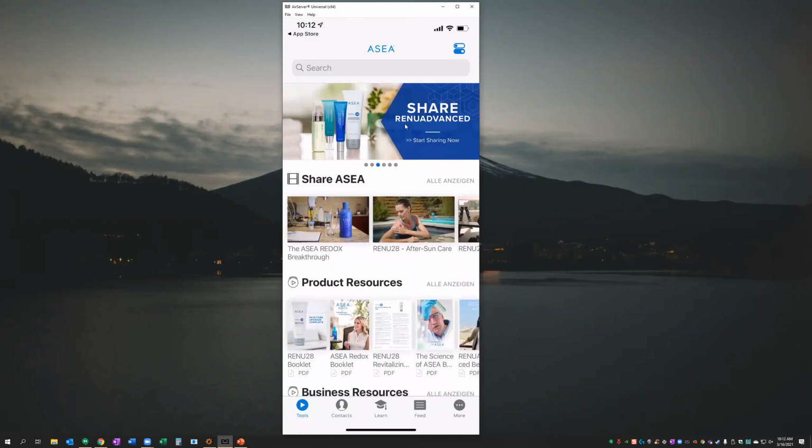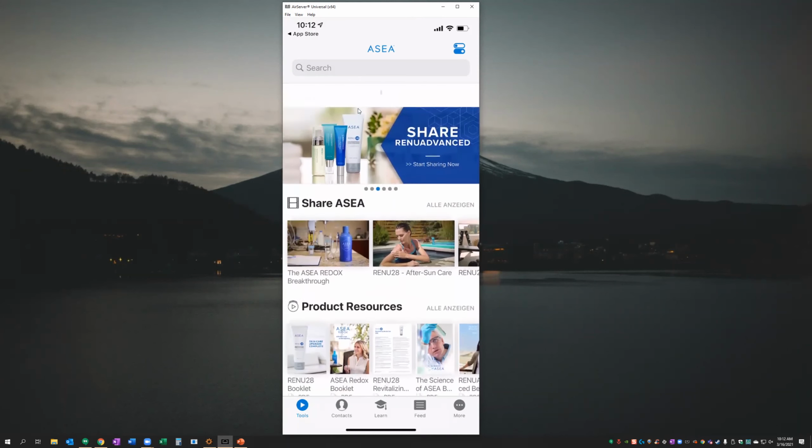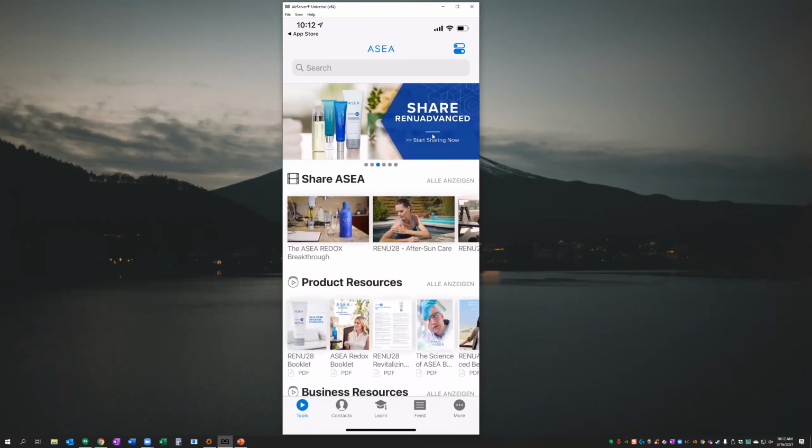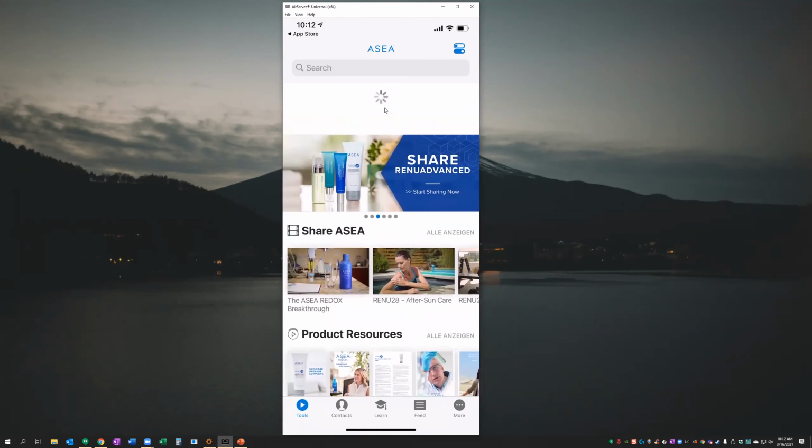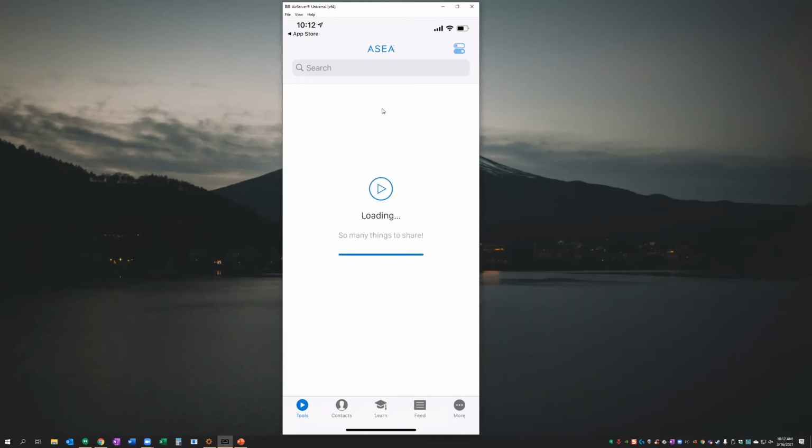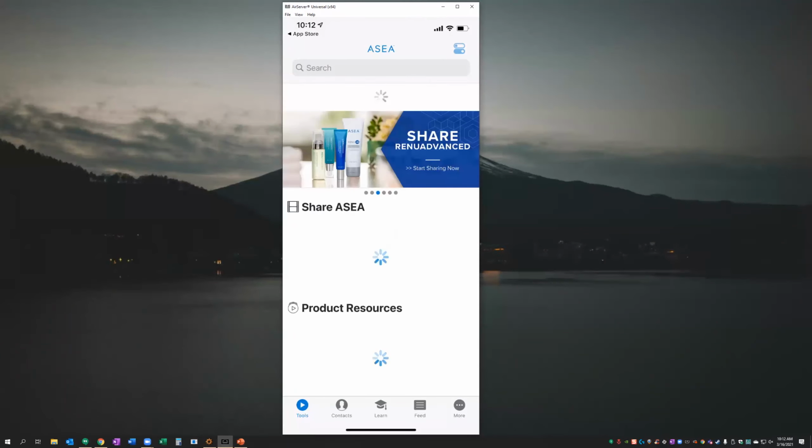So a way to fix that, we have a feature here called pull to refresh. You can see as I start to drag down on this banner space here, I get these little spinning wheels here. And if I pull that down, it will refresh my content and make sure I'm pulling in all of the latest videos and documents for that specific market. And if it's still stuck in the German language, there's another trick that I can show you guys how to use to fix that.